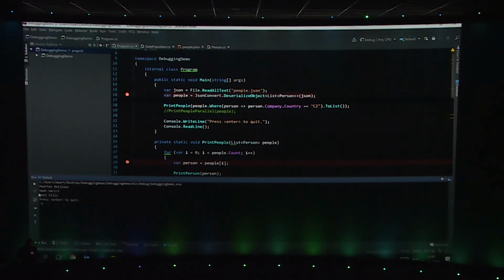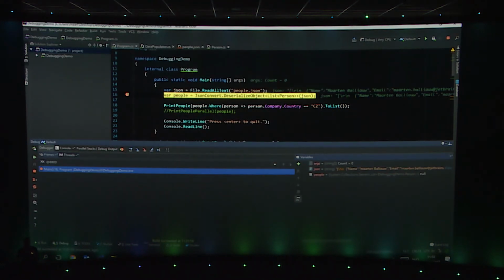Now, I want to debug this one. So what I can do is simply place a breakpoint like you would expect and start debugging. Let's start debugging. Come on, Rider. Yes, there we are. So we get a debugger. Couple of things you see here. All the variables that are currently in scope are shown inside the editor so that I do not have to look down to my debug window and look at the different variables that are in there.